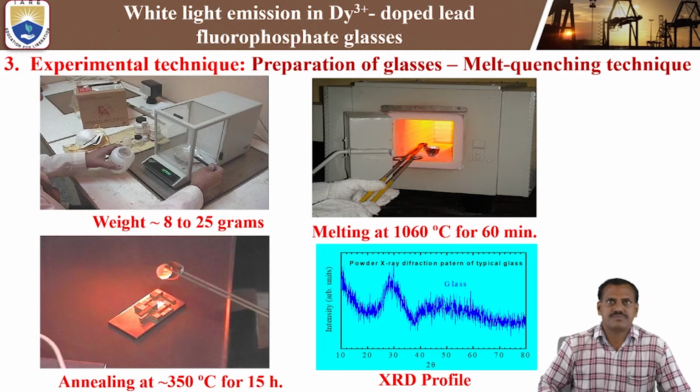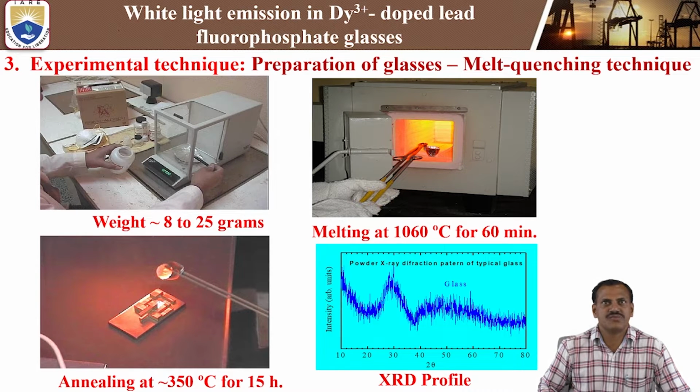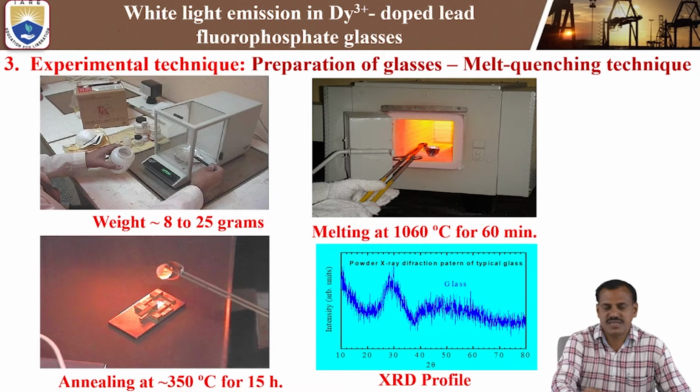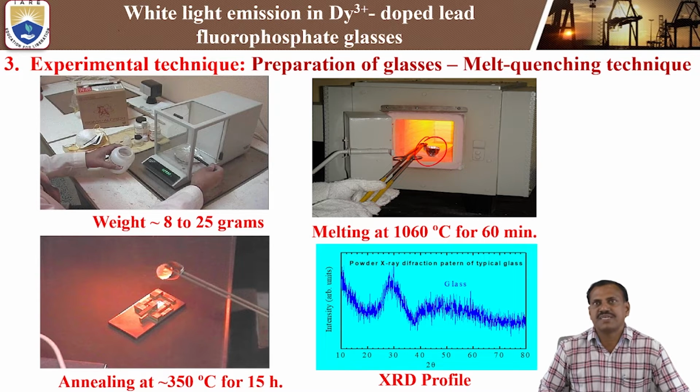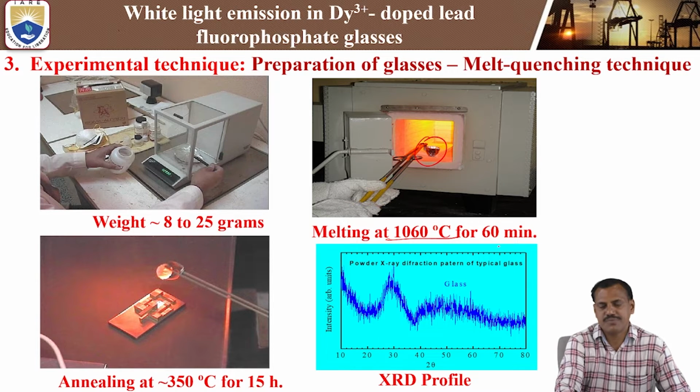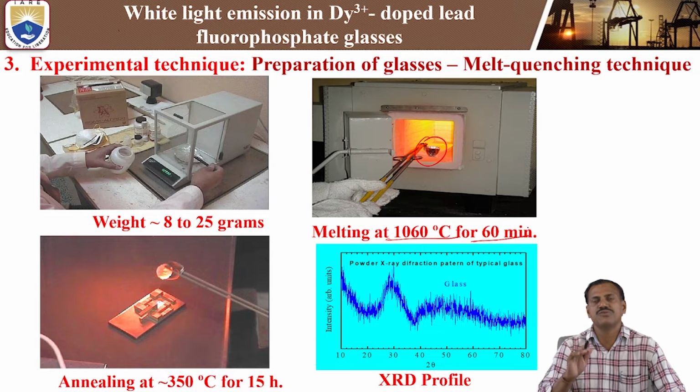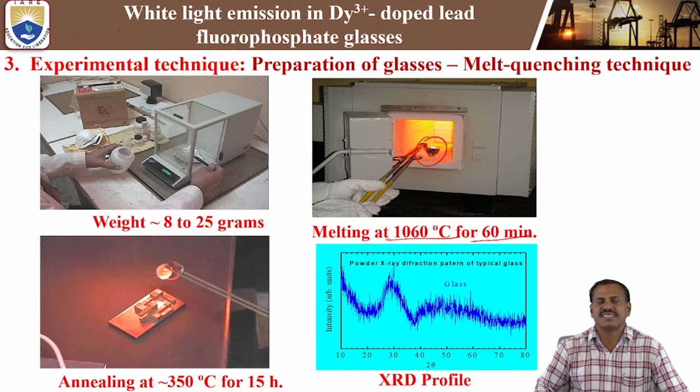These chemicals are weighed first. Initially we have to weigh the batch composition, taking 8 grams to 25 grams of chemical composition. After weighing, we keep the chemicals in a platinum crucible for melting. The melting temperature of the dysprosium 3+ doped lead fluorophosphate glass is 1060 degrees centigrade. The time duration is 60 minutes, meaning 1 hour at 1060 degrees centigrade for the melting. After melting, you have to pour it into the preheated brass mold.